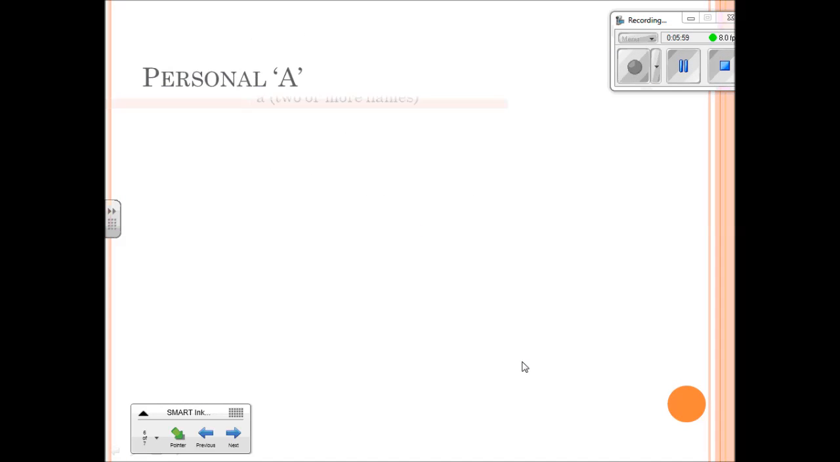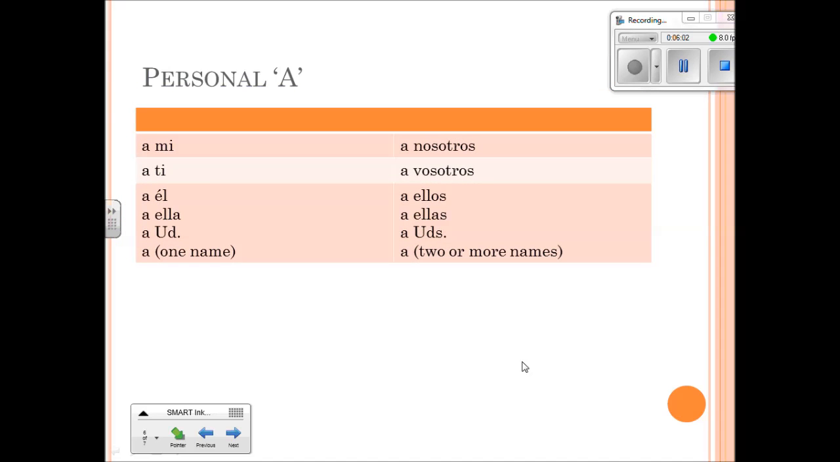Okay, more about the personal a. All right, so I went ahead and filled out this chart for you so you can see exactly how to use the personal a in front of the subject pronouns. So a mí, a ti, a él, a ella, a usted, and then something like a Marco, a Señora Lozano, a los estudiantes, okay? A nosotros, a vosotros, a ellos, a ellas, a ustedes, and a two or more names. So, a Señora Lozano y Doctora Miller.